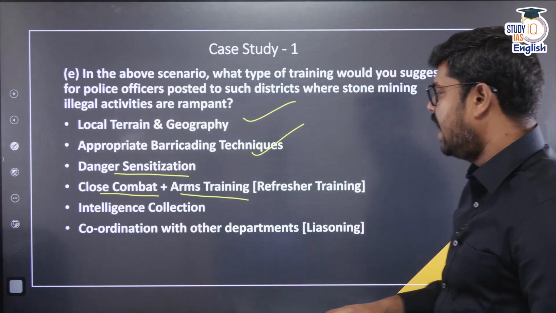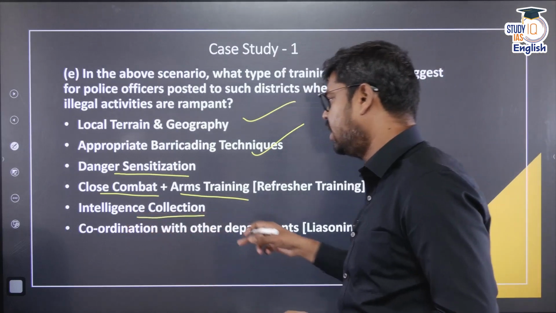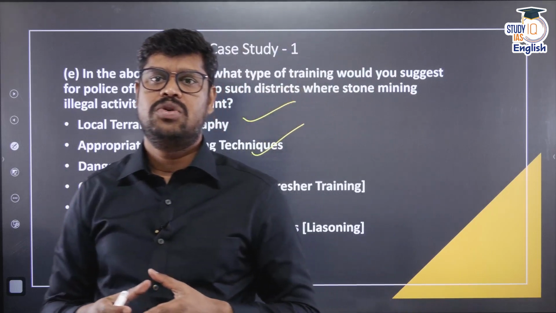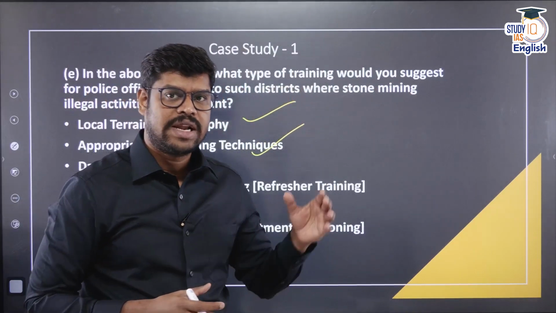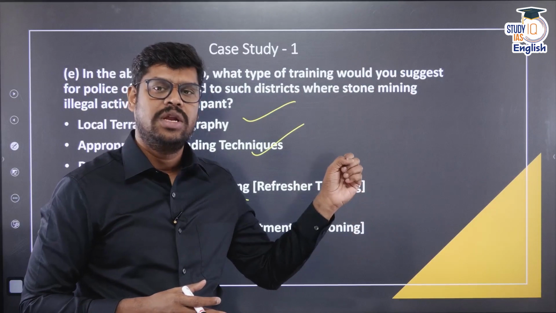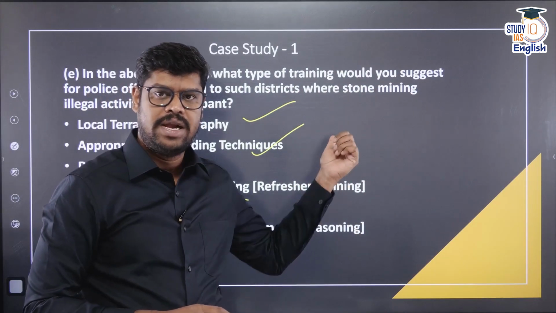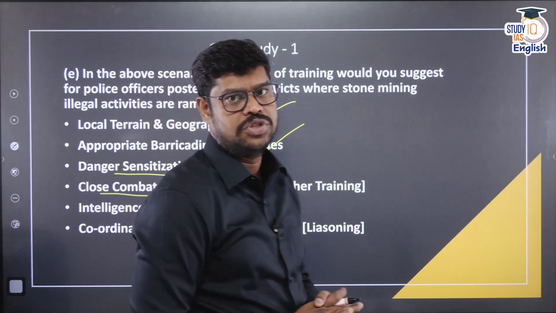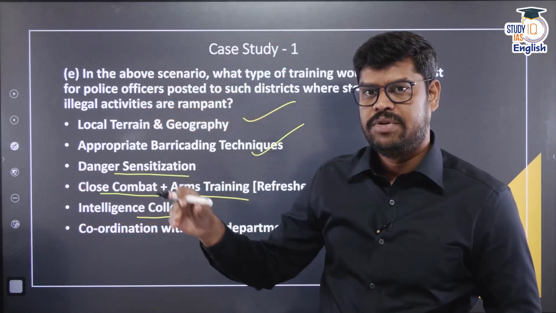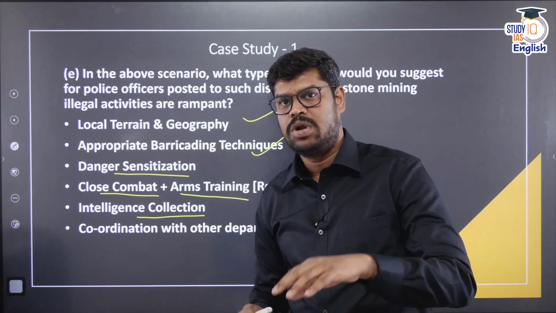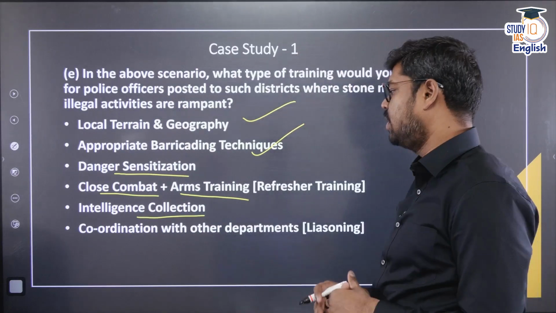And then the next important thing is intelligence collection, because intelligence collection is very, very important in dealing with all those things. So, you should have the right intelligence, and accordingly you can go and rightly catch them with proper barricading technologies and proper standard operating procedures. So, intelligence collection not only from the police, but also from the local people. So, how to collect intelligence from the local people, such type of training may also be given.